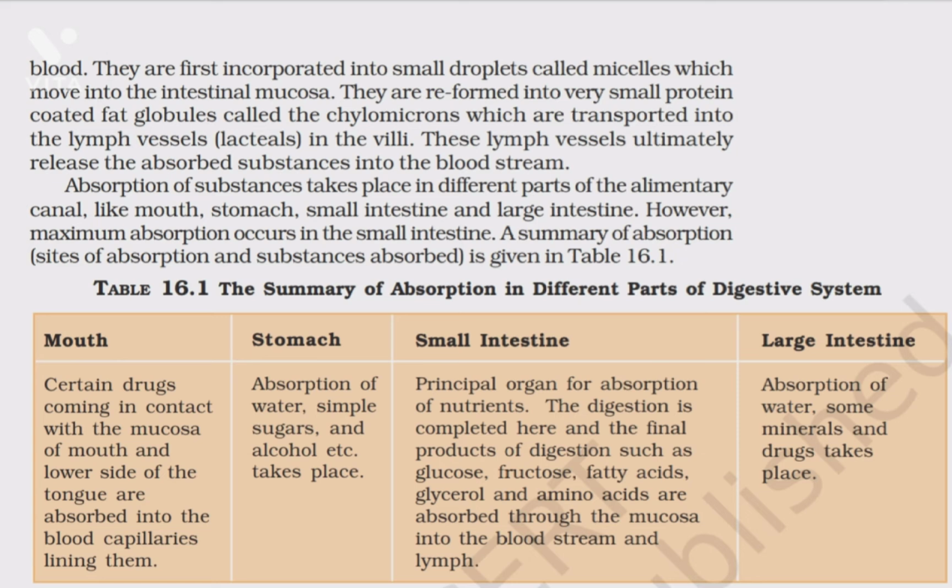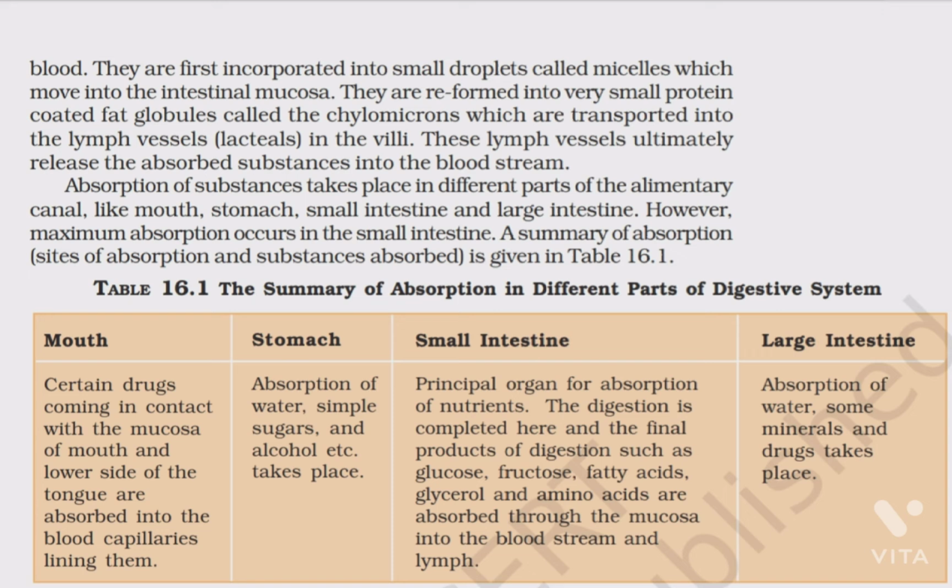Mouth. Certain drugs coming in contact with the mucosa of the mouth and lower side of the tongue are absorbed into the blood capillaries lining them. Stomach. Absorption of water, simple sugars, and alcohol etc. takes place. Small intestine. Principal organ for absorption of nutrients.